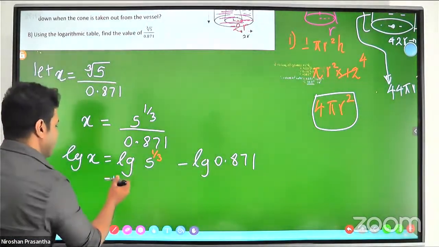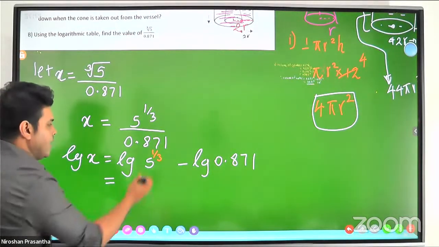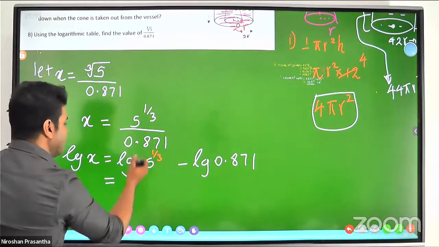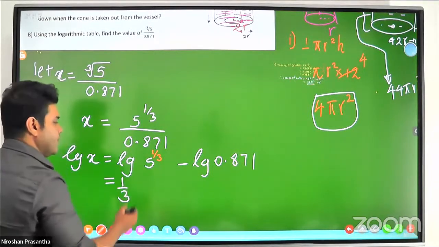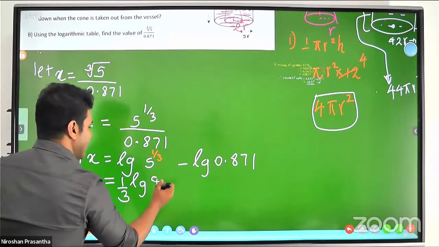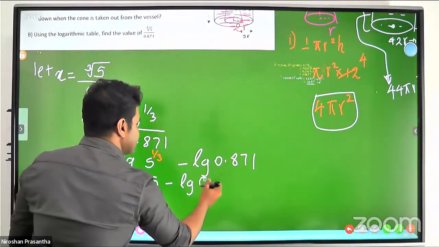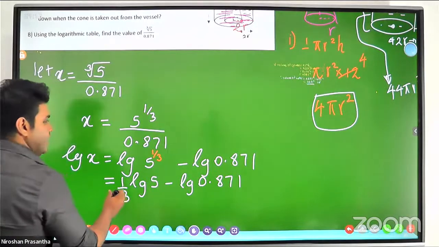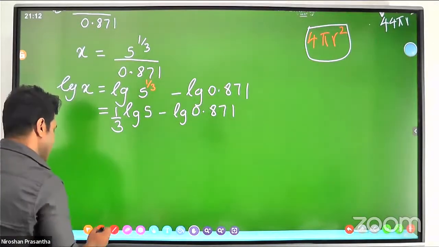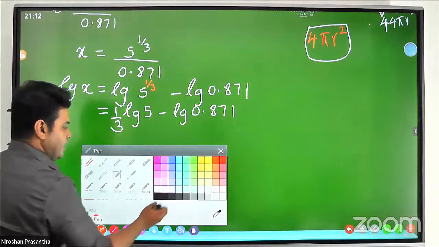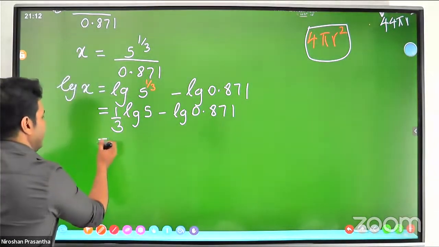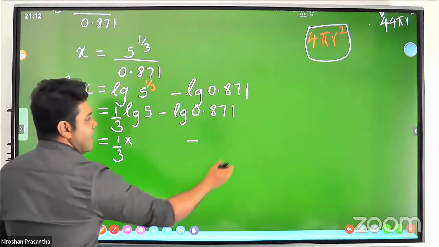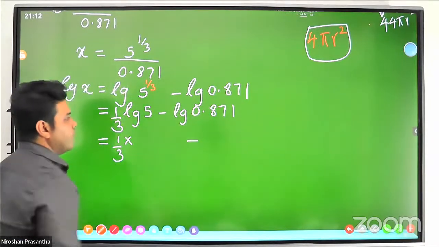Now what's happening? Lama, you can write down this power when you are solving logarithms. Then you know that the power comes as a coefficient: 1/3 LG 5 minus LG 0.871. Okay, please help me to find this, because I don't go back to the log tables, since time is going. Keep 1/3 as a multiplication, leave the minus, and we can find the values.